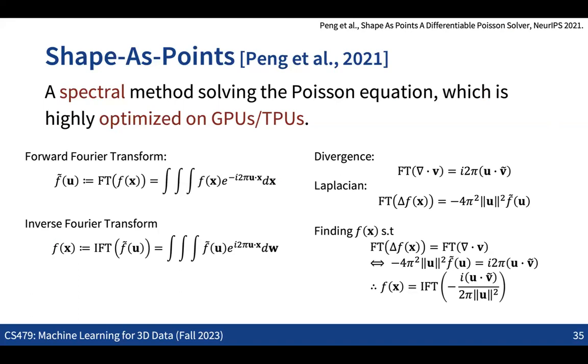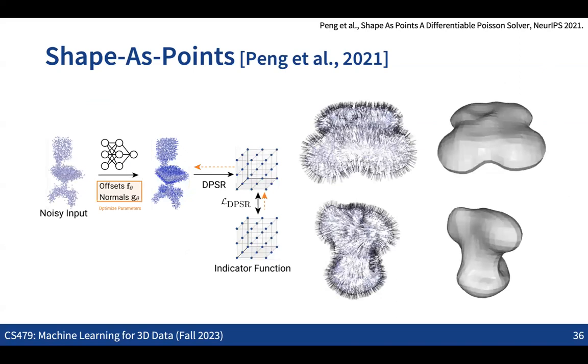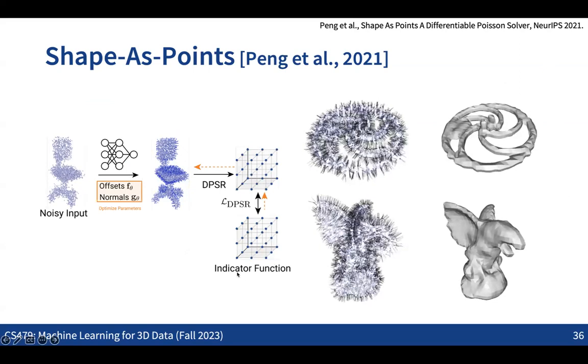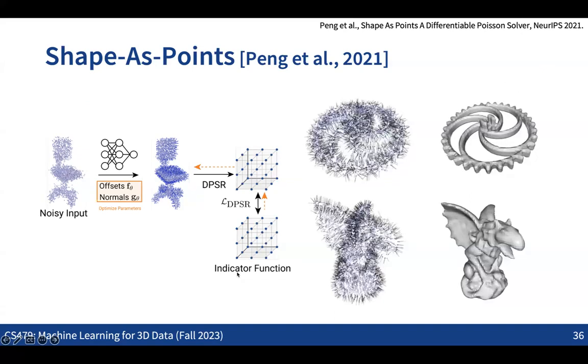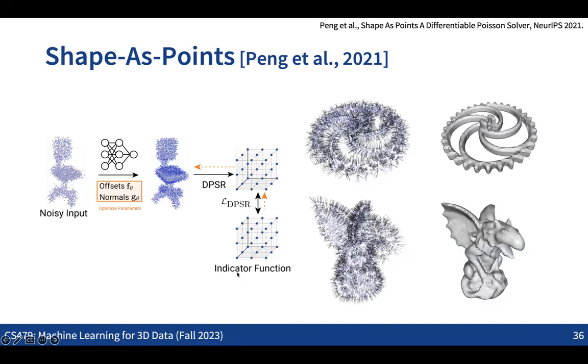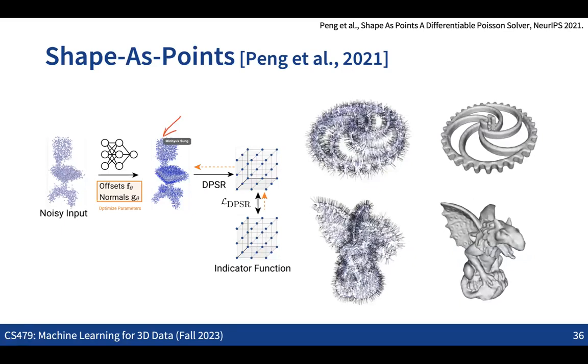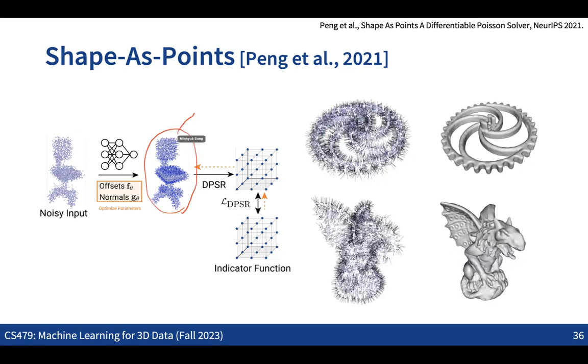There is one idea for solving this Poisson's equation in real time on GPU, in a way that we can also optimize all the positions of the points and the surface normal information. Once we optimize the points and the normal information and convert this point cloud into the implicit function, the indicator function becomes the ideal function that we want to get.